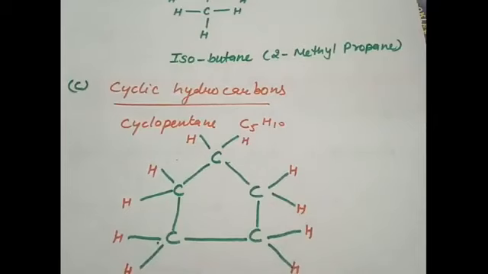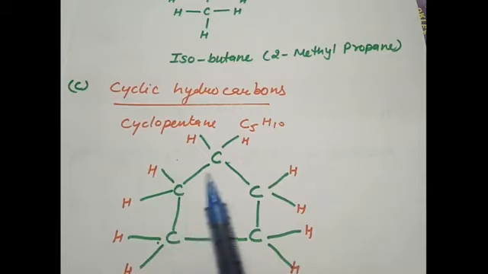Then third is cyclic hydrocarbons or ring hydrocarbons. So ring hydrocarbons we have already discussed in the previous lectures, for example cyclopentane. So cyclopentane will be having 5 carbons bonded with single covalent bonds with each other, and the remaining valencies of carbon atoms will be fulfilled by hydrogen atoms.